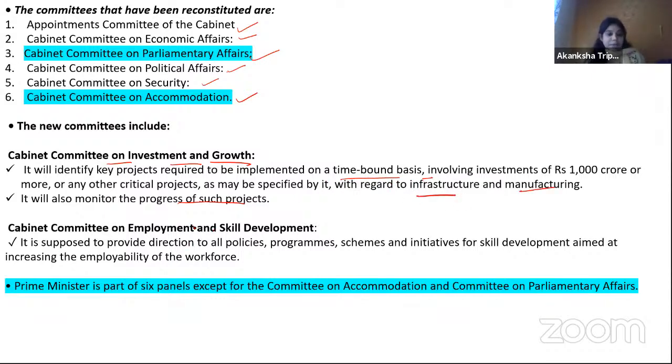Second is the cabinet committee on employment and skill development. Again, the name itself tells you. It is supposed to provide direction to all policies, programs, schemes and initiatives for skill development aimed at increasing the employability of the workforce. You must be knowing that in India, the employment ratio is literally low. Even people who are highly educated or qualified are not getting employment.